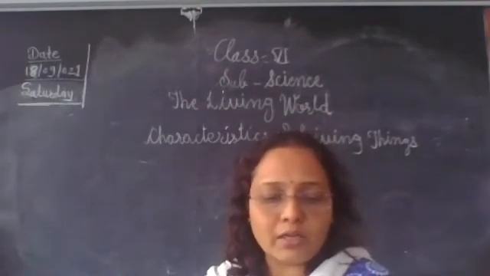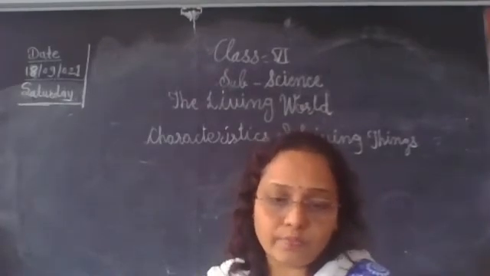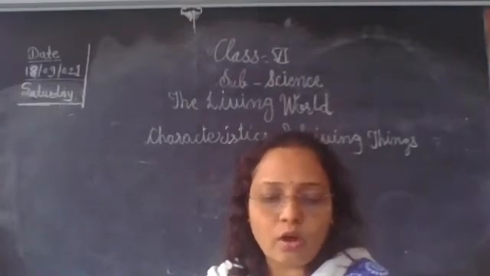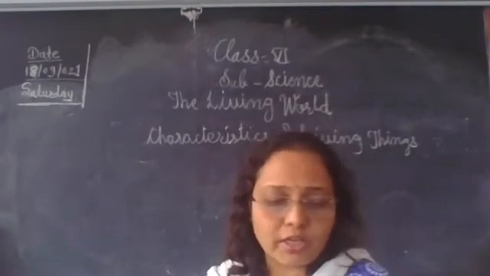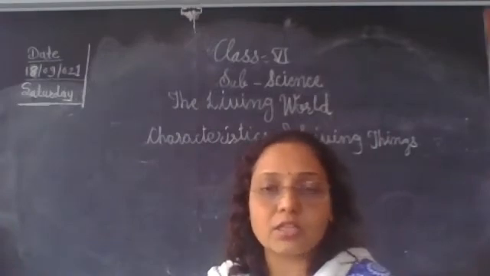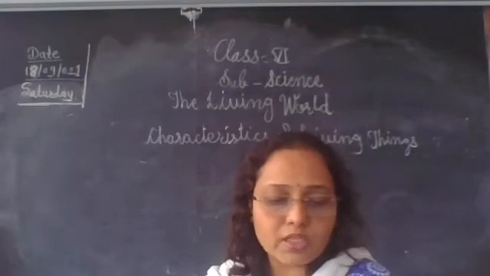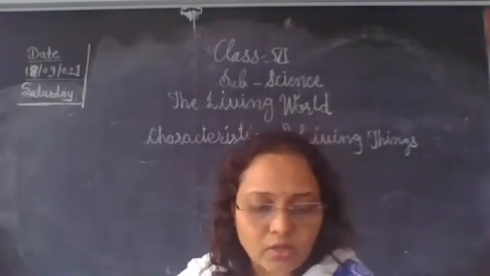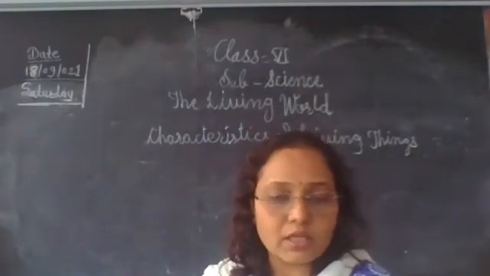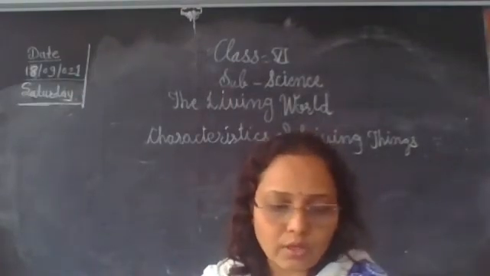It means that plants show movement. Living things move on their own. The movement or change taking place in the living thing at such a time is their response to the stimulus. An event that occurs in our surrounding is a stimulus. Okay.